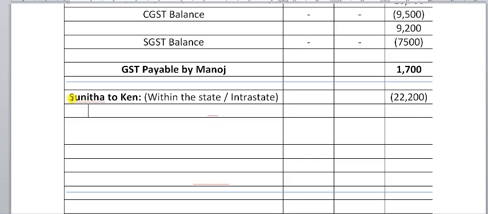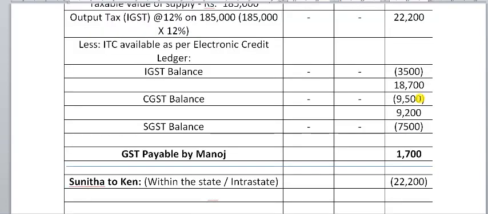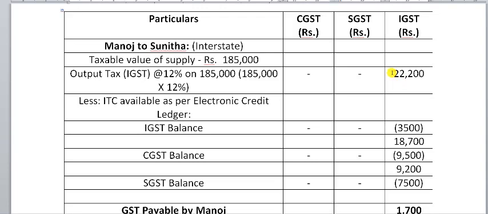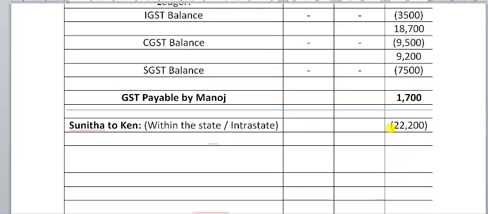Hence, Sunita has input tax credit available worth rupees 22,200 under IGST column. You have to remember this. Manoj has paid 22,200 under IGST. Hence, the ITC available to Sunita is also under IGST.